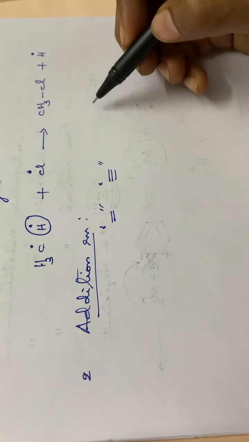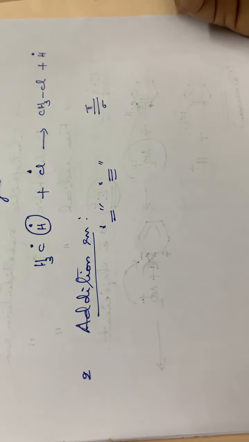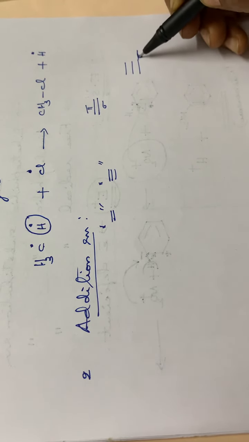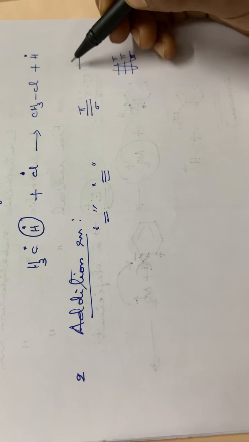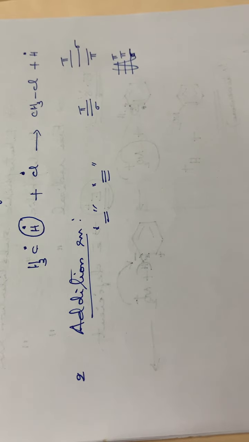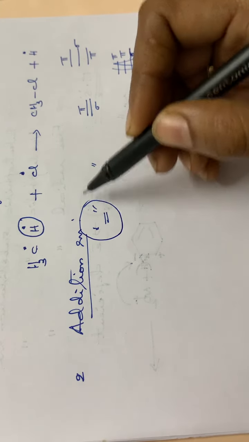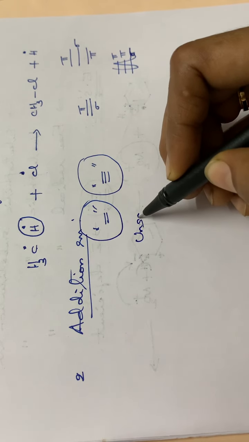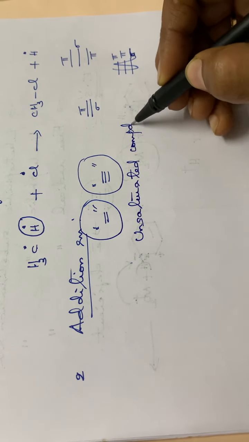So across this double bond, see, double bond means one of the bonds is a sigma bond and the other bond will be a pi bond. Here in the case of a triple bond, one of the bonds will be a sigma bond, then the other two bonds will be pi bonds. Or we can write it like this: 3 bonds. The middle one is a sigma bond. This is another pi bond. This is another pi bond. Okay. So these addition reactions will usually be taking place in double bonded or triple bonded compounds. Normally these double bonded or triple bonded compounds are together called unsaturated compounds, right?